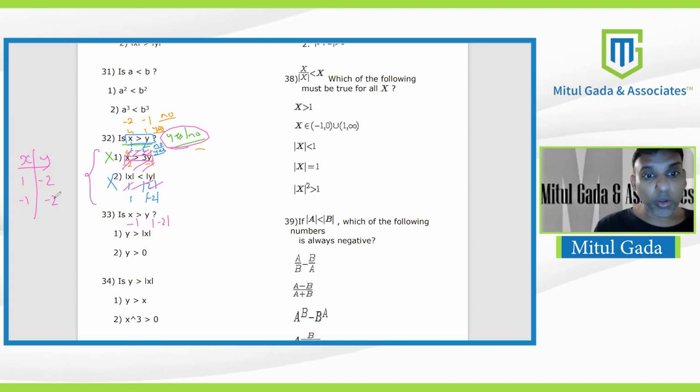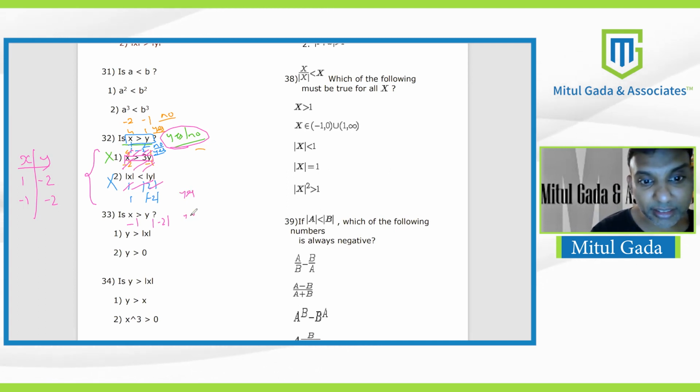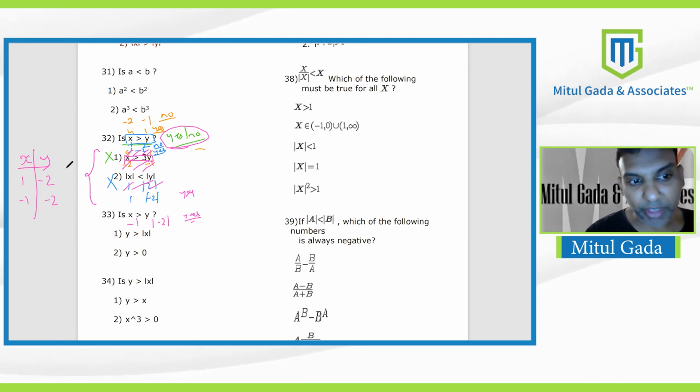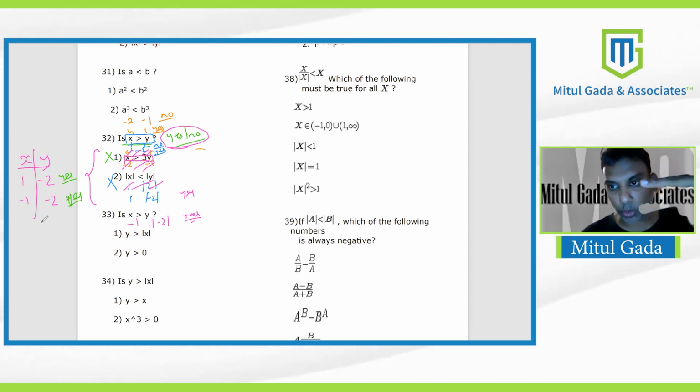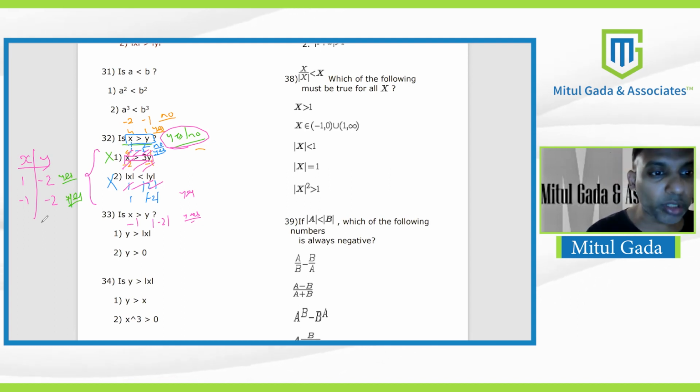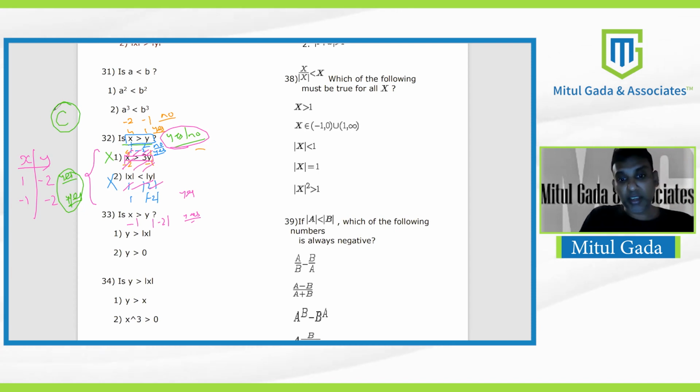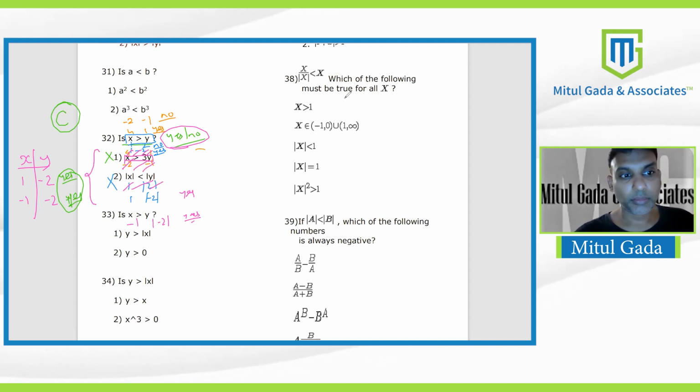We know that these values gave us a yes earlier, so after combining they are going to give us a yes again because they fit here. No need to check again, because we already saw when evaluating statement 2 alone that they give us yes in the question. So after combining both of them, I am getting a unique answer of yes. So C is the answer. Very interesting question.